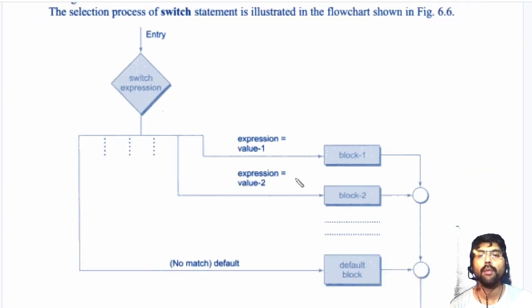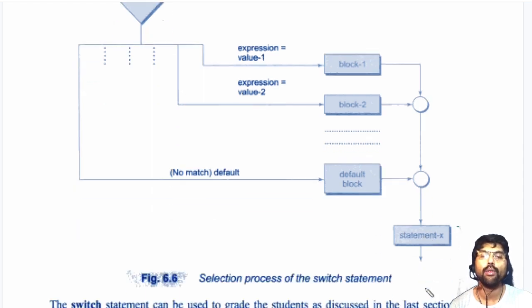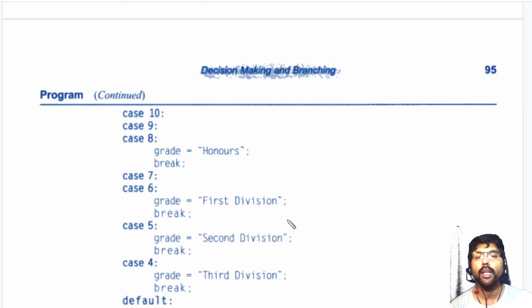Now this can be explained by one diagram here. The switch statement is there, it's compared with the value. If the value is matching, run block 1 and come out of the switch. Break means come out of the switch here. If the expression is not matching the first value, then the expression is compared with the second value, block 2 is executed and come out of the switch. Like that, each value is checked with the expression, and if no value matches, the default block will be executed and come out. This is the way we are using the switch statement.